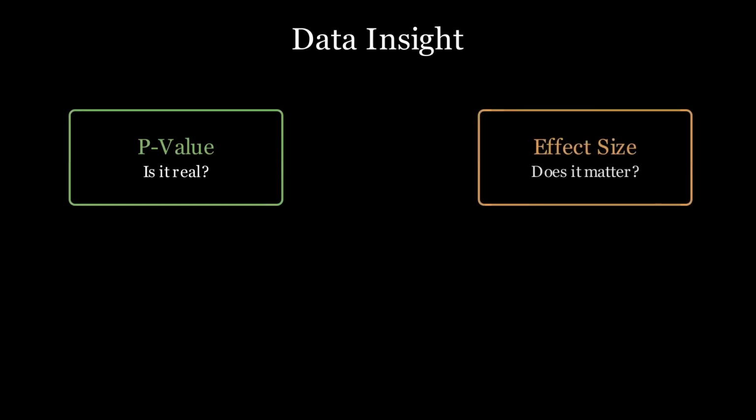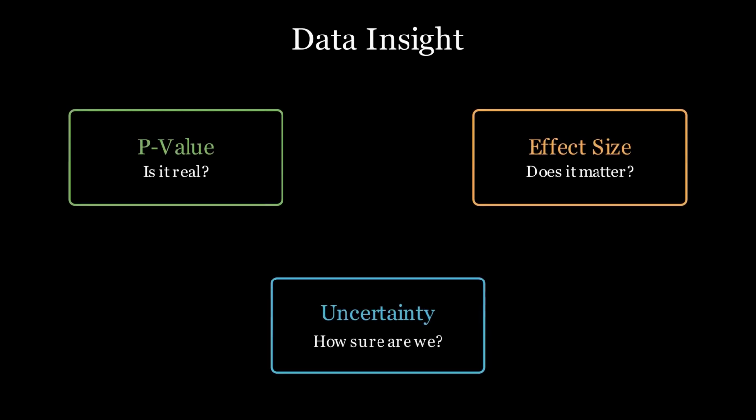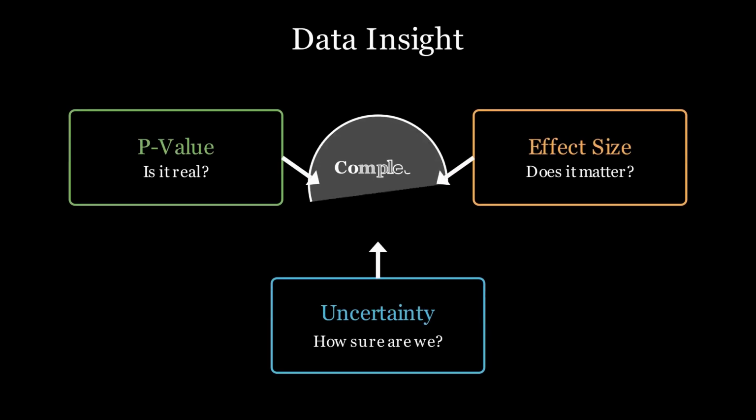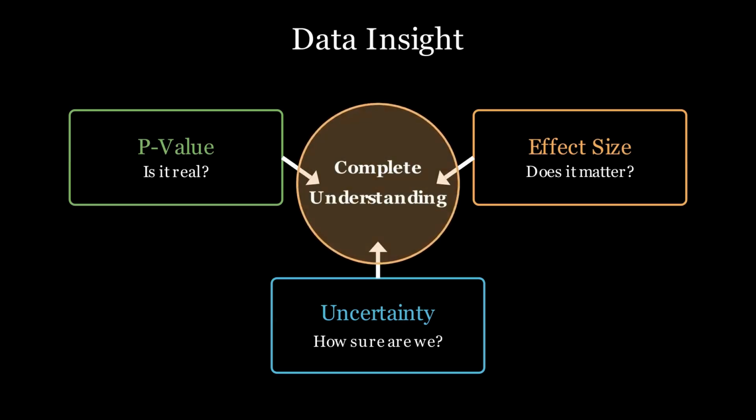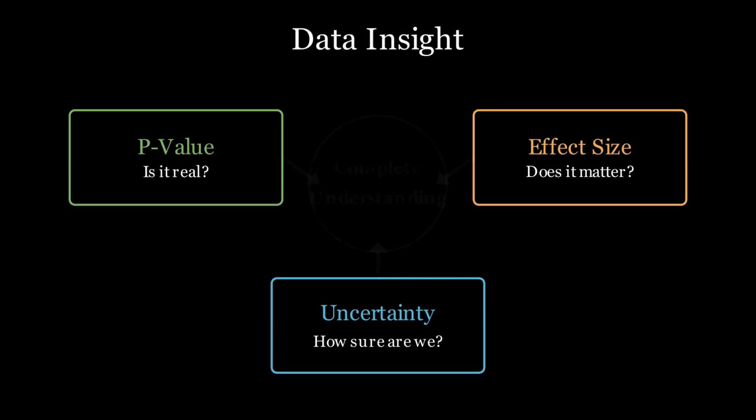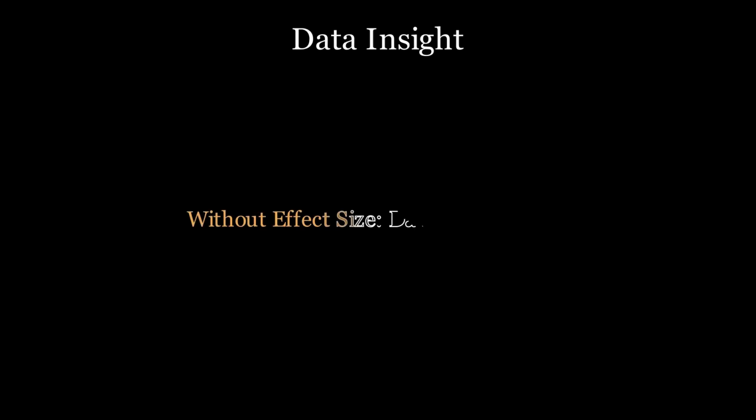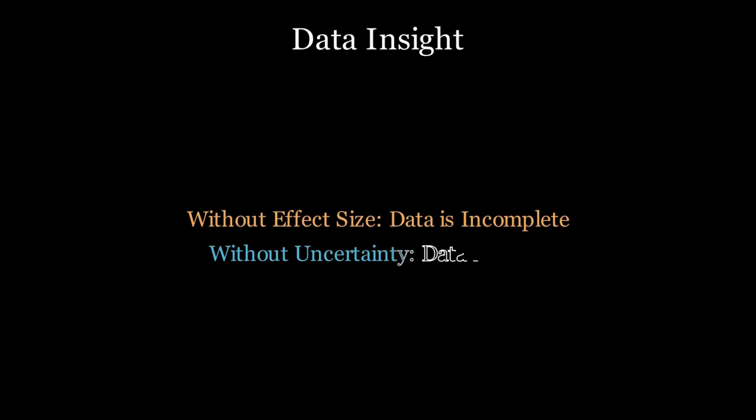So, now let's connect everything. The p-value tells you if something is real. Effect size tells you if it matters. Uncertainty tells you how sure you are. Together they give you complete understanding. Without effect size, data is incomplete. Without uncertainty, data is risky.